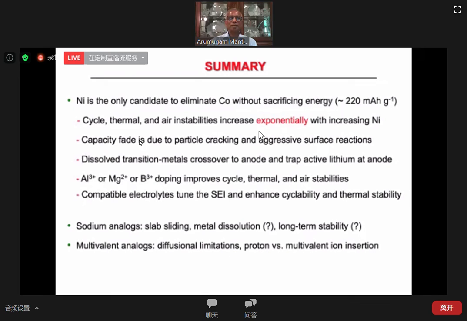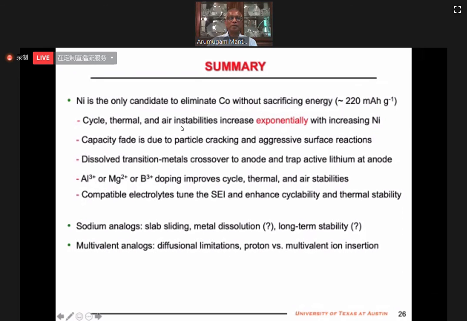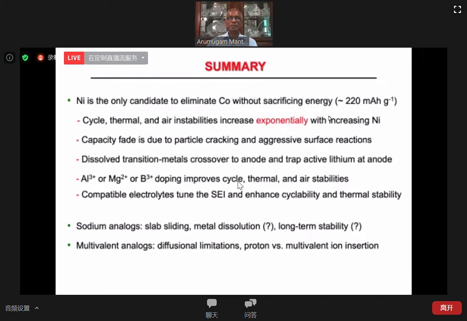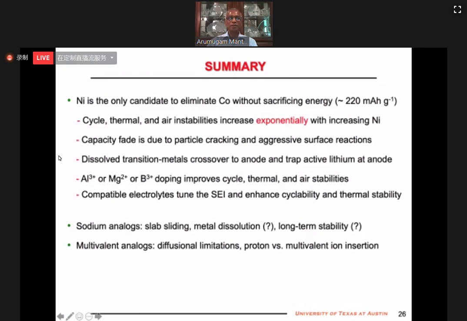Finally, conclusion: nickel is the only candidate that can eliminate cobalt without sacrificing the capacity or energy density, but they have cycle, thermal, and air instabilities that increase exponentially with increasing nickel content. Capacity fade is due to both cracking as well as surface reaction, and dissolved metal ions go to the anode and cause problems. Doping helps, surface coating also helps. Again, compatible electrolytes will also help.